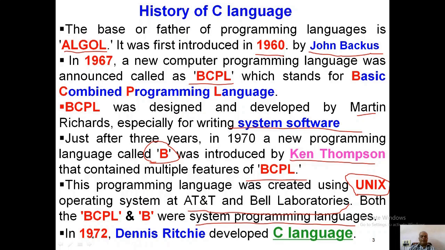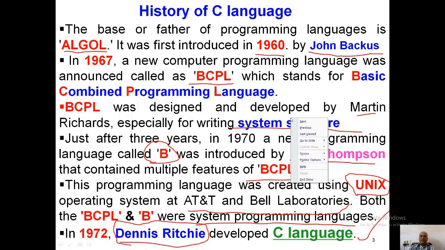In 1972, Dennis Ritchie joined Ken Thompson. Both of them started to develop a new language that would satisfy all kinds of operations, whether business applications, system programming applications, or other customer-oriented applications. For any kind of application, they needed one language satisfying all the constraints. That language is called the C language.